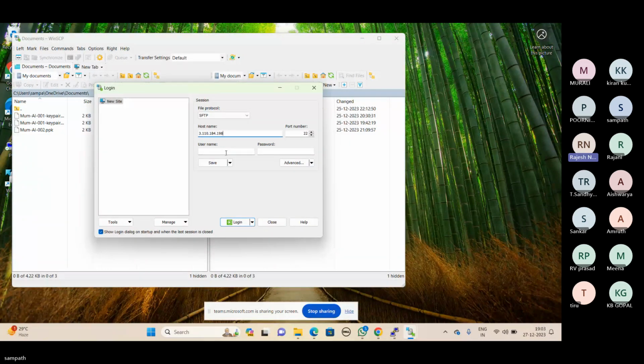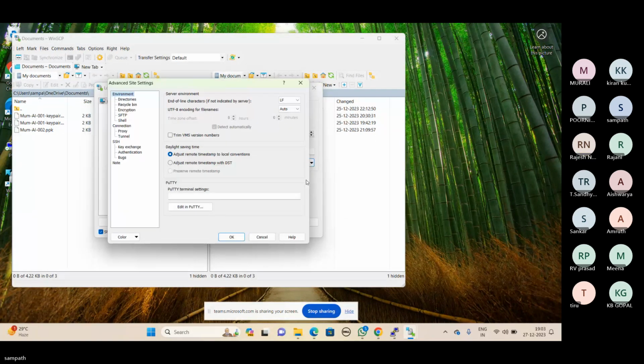Click on advanced, on the right side. Here you have an option called authentication under SSH on the left side.